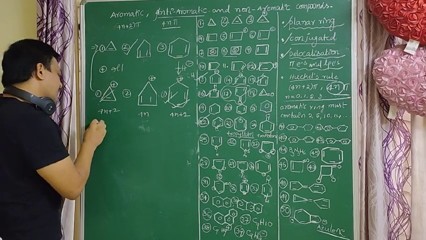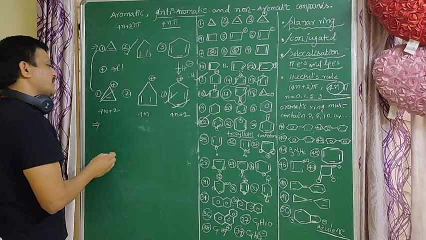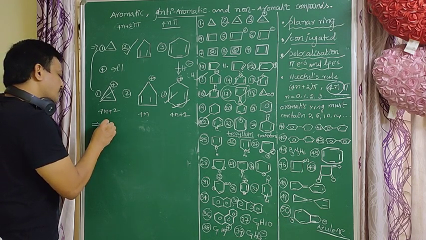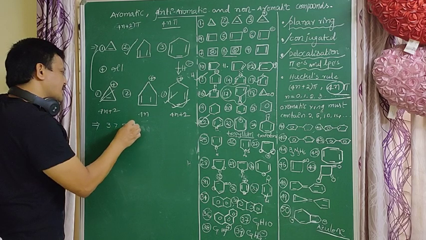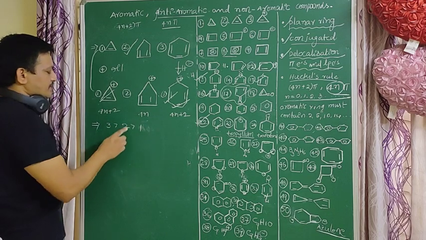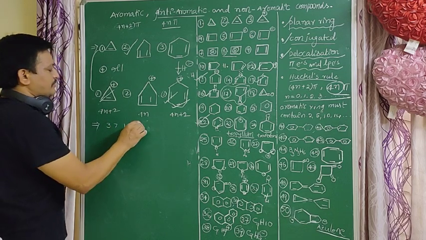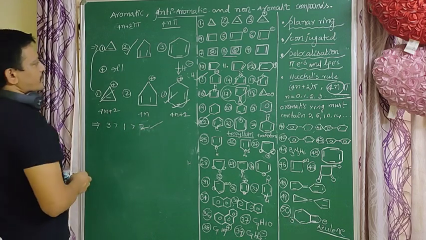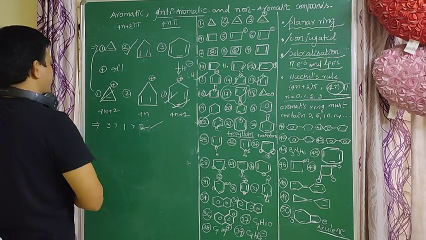So what is the correct order of losing H minus? The correct order of losing H minus is 3 greater than 1 greater than 2. So this is very important. Next, a very important example.